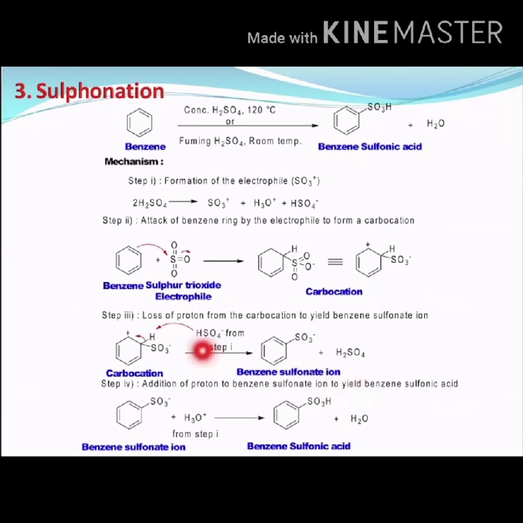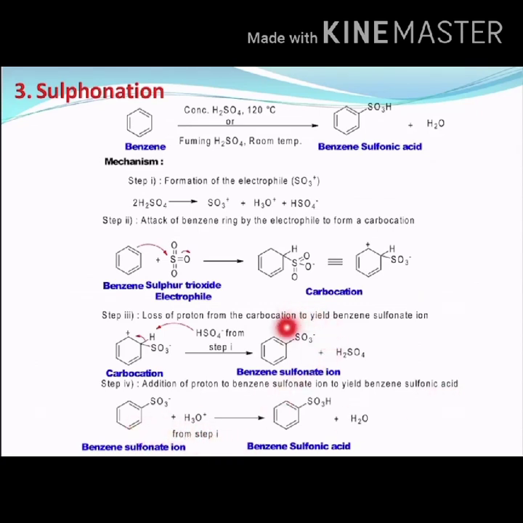Okay, so this will abstract this leaving group, that is hydrogen, and thereby it will get converted into sulfuric acid, and only the sulfur trioxide is left. That sulfur trioxide will be attached to this benzene ring. So the product which has been formed is called benzene sulfonate ion. In step 4, addition of proton to this benzene sulfonate ion yields benzene sulfonic acid.